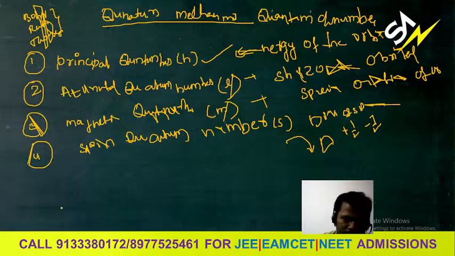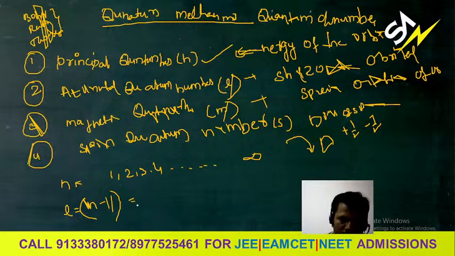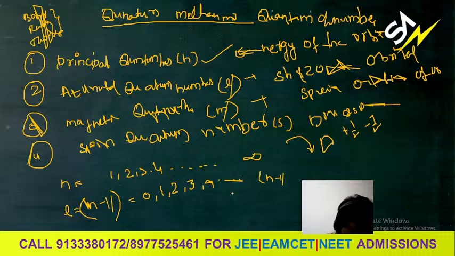For example, the principal quantum number n starts from the values 1, 2, 3, 4 and so on up to infinity. These are the n values. When you go for the L value, it is nothing but n minus 1. If you take n as 1, L is 0. That is 0, 1, 2, 3, 4 like this, up to n minus 1.